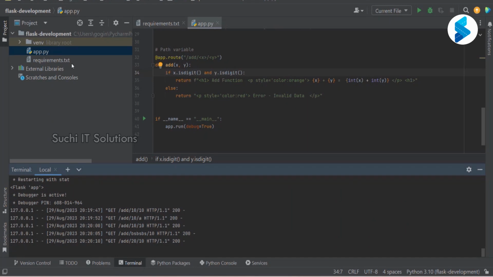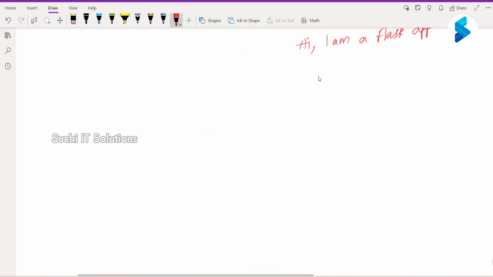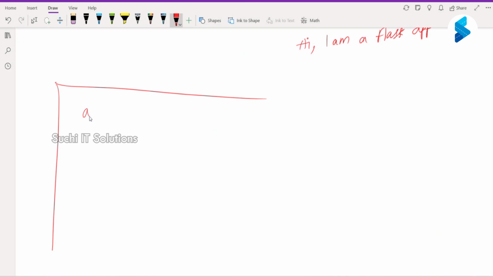For that, in Flask, what you have to do is, as part of the Flask project, this is my project folder, right? First I have app.py. At the same level, I have to create another folder called templates.